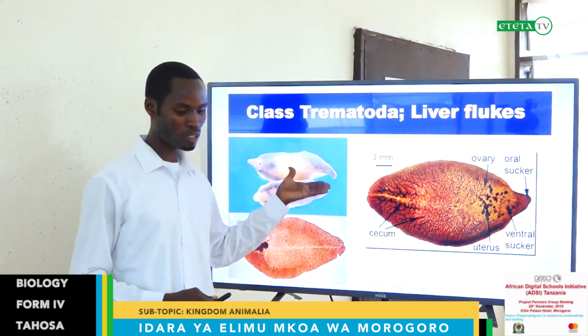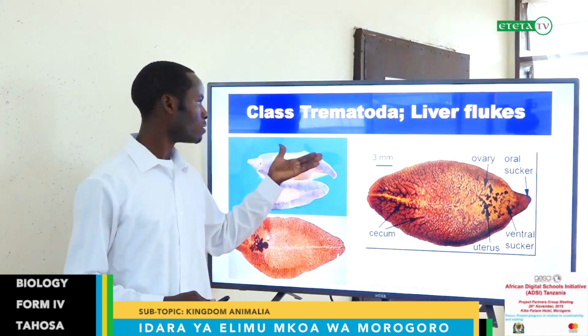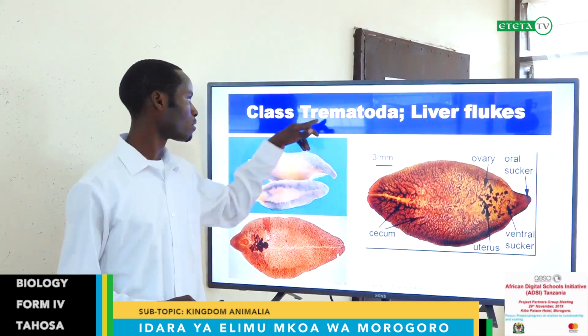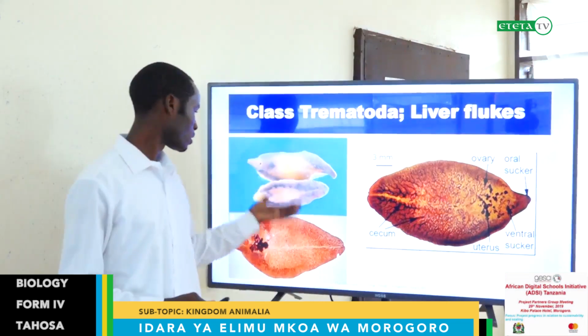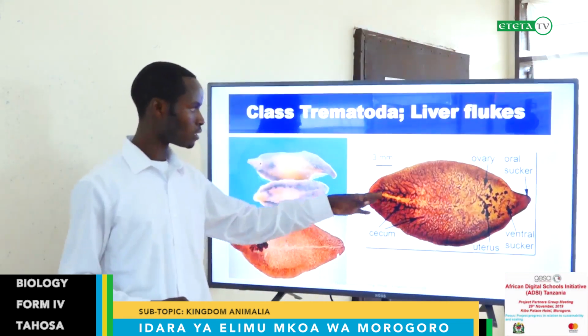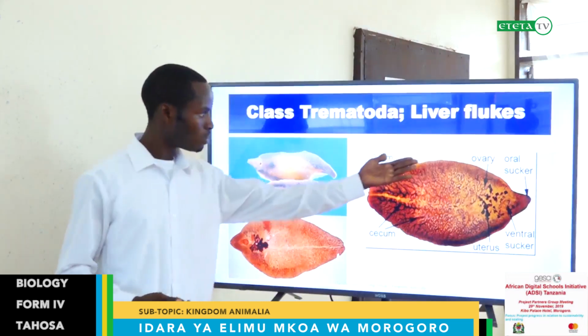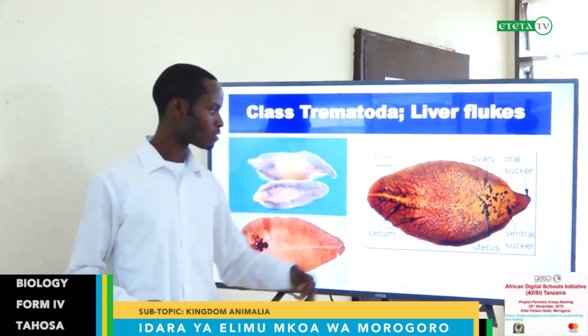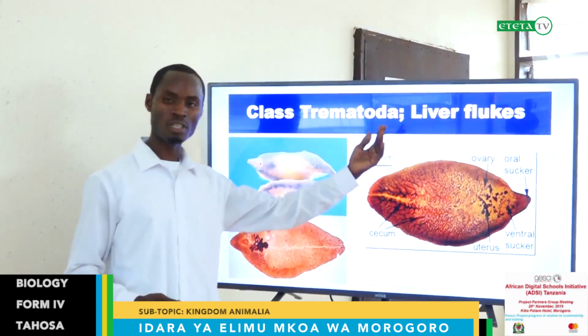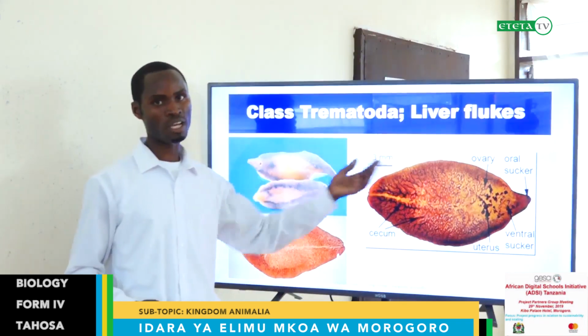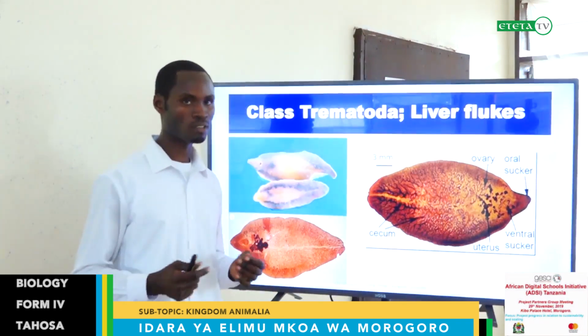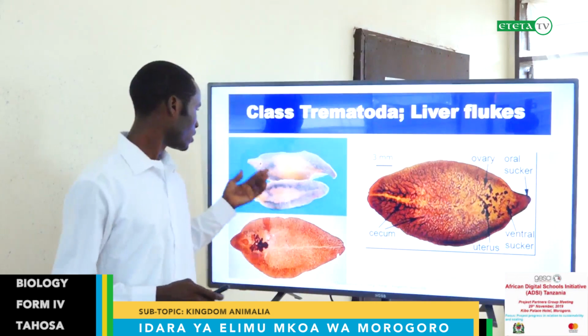These are different pictures of liver flukes which belong to the class Trematoda. The body is oval, with an oral sucker and a ventral sucker. All of this is for attachment to the host and for sucking the required materials from the host.